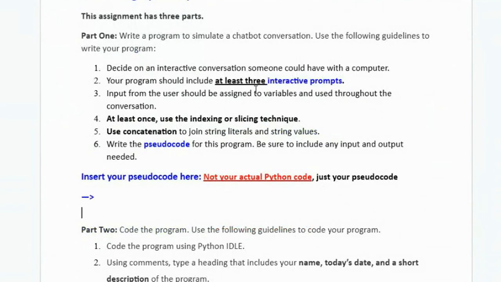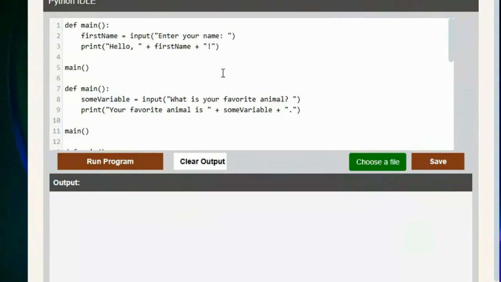Let's take a look at your program to see if you have all of these items in here. Okay, I don't see your name, date, and description at the top. There should be some comments. The first thing I should see would be your name, date, and program purpose. I see define main. That's great because you have your main function. And I see an input statement asking the name, and you concatenate in the first name.